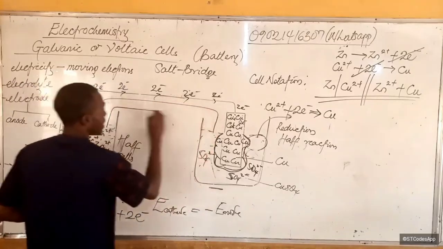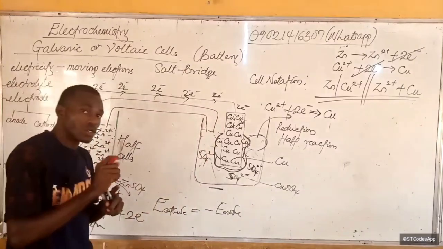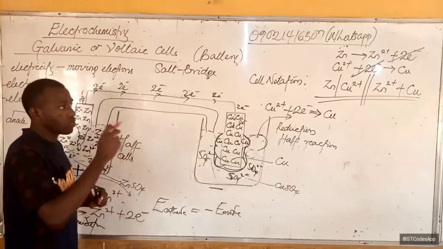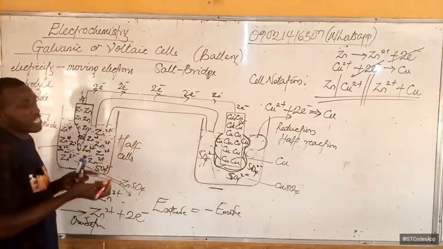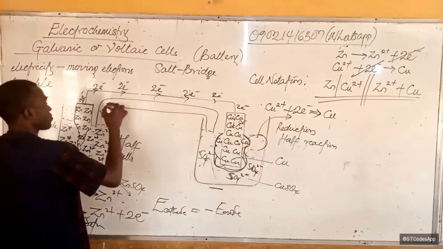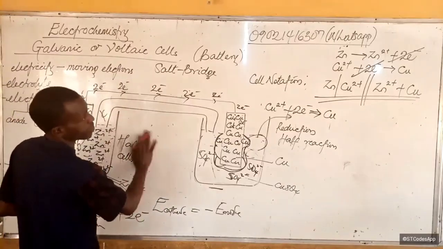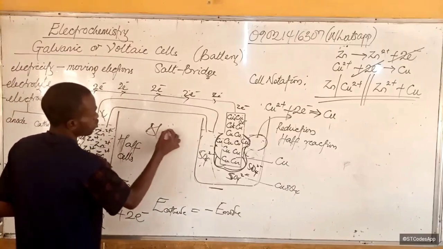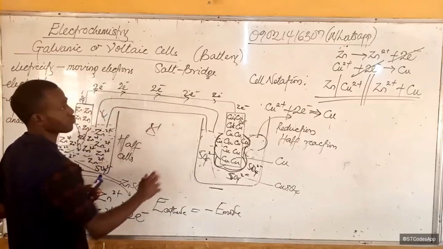Are you listening to me? It contains a solution of positive and negative ions, so we could use, for example, potassium chloride, or we can even use aluminum sulfate or aluminum nitrate.